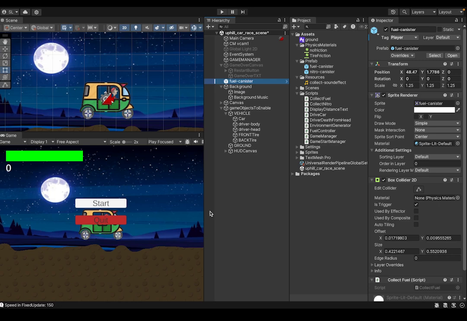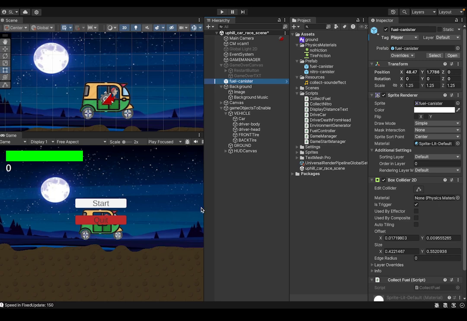And then when I changed the vehicle to the tuk tuk, to be more creative and to get the taste of Southeast Asia, I had to search for a tuk tuk in PNG format to be usable in 2D, and then cut off the wheel, because I have to attach the tuk tuk body with the wheel in Unity with friction and many other physics components. So I searched on Google and then cut off the wheel in Photoshop.